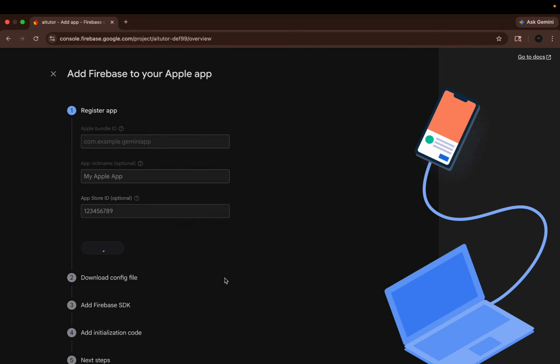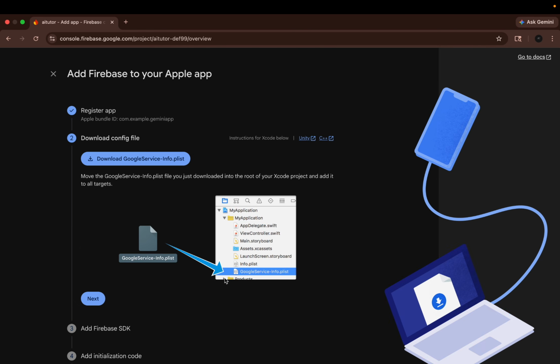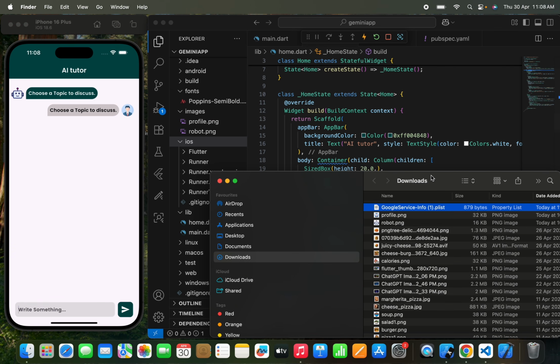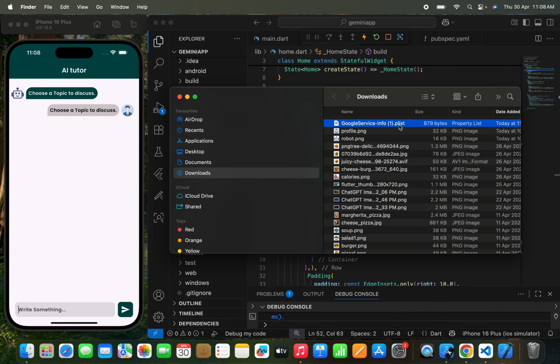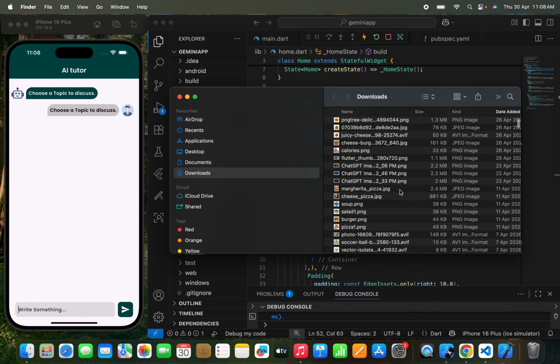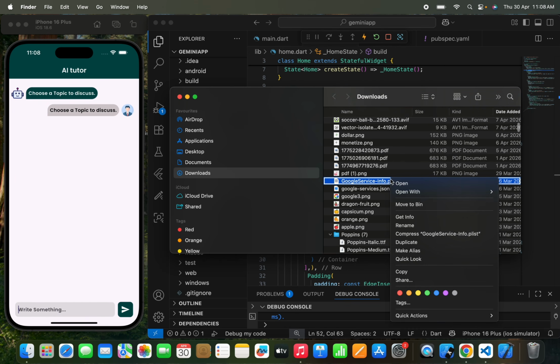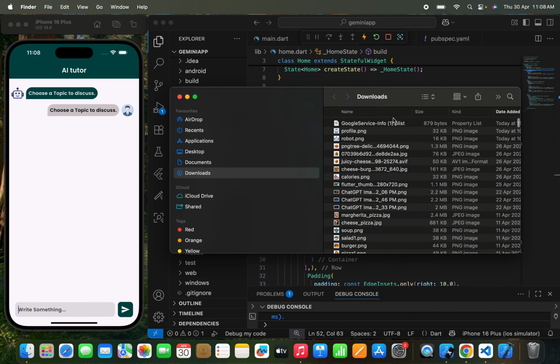Click on register app. It's going to take some time to register our app, and then we need to download one file, which is this Google service-info.plist file. Okay, now once we download this file, open the download folder, and if you have any older file with the same name, just remove that first and rename this file with the same name that has been shown there. This is the important process, like you need to keep the file name exactly, otherwise it will simply throw an error.